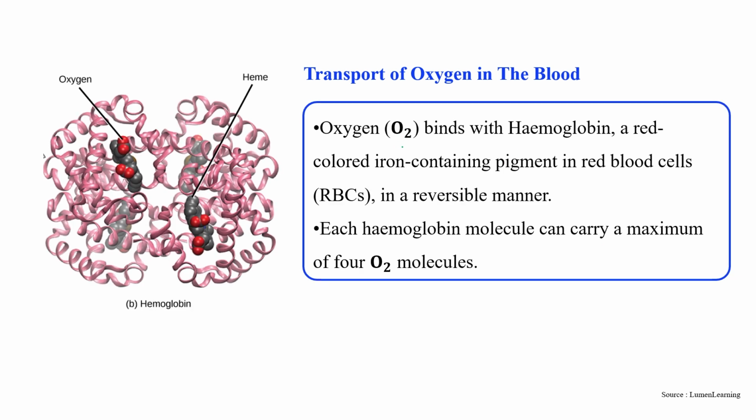Okay. Now, transportation of oxygen in the blood. As you know, this oxygen binds with the hemoglobin. This is the structure of hemoglobin. It is a red colored, iron containing pigment. This hemoglobin can bind 4 molecules of oxygen, maximum 4 molecules of oxygen, at a time.